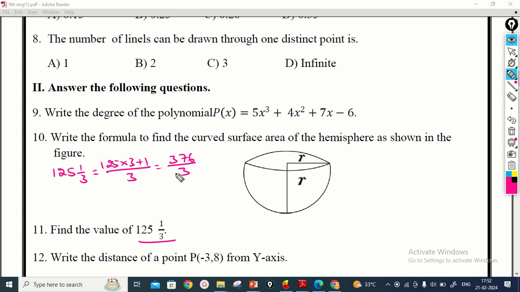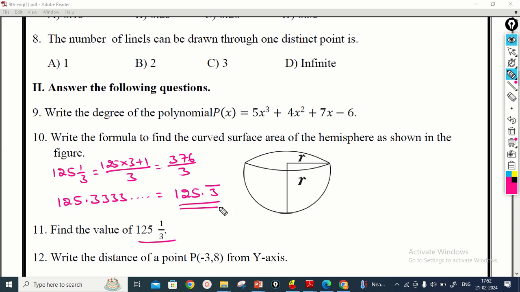And if you write this in decimal form, 1 by 3 gives you 0.33333 and so on. So this can be written in short form as 125.3 bar. So this is the value of 125 and 1 by 3. Next we move on to the next question.